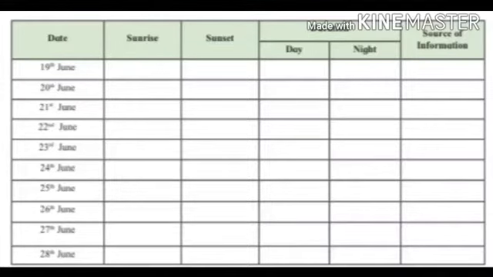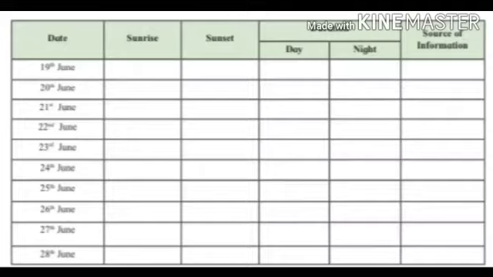See the table, and in this table you have to record the information about the time of sunrise, time of sunset, and the duration of the day and duration of the night. The duration of the day is the time from sunrise to sunset, and the duration of the night is the time from sunset to the next sunrise.